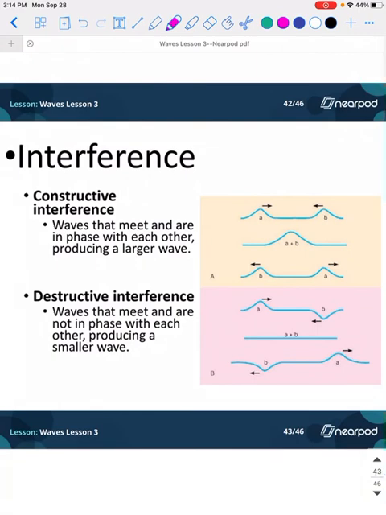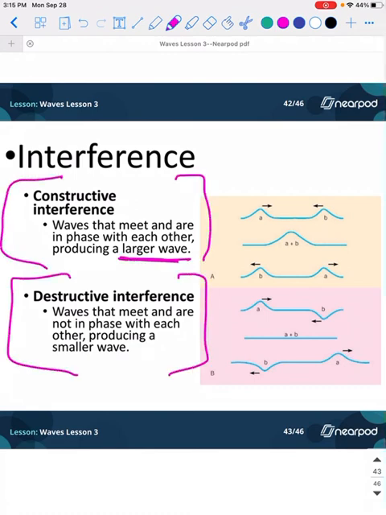And now we're down here to interference. Constructive interference, destructive interference, the exact same thing as we talked about before. We were actually already talking about this with light waves, because they do the exact same thing. With constructive interference, the waves are going to meet up and create a louder wave. If you don't already remember this from last unit, then yes, write it down. If you do, then smile because you remember. Congratulations. If two waves, wave 1 and wave 2, meet together and create one giant wave, that's constructive interference.